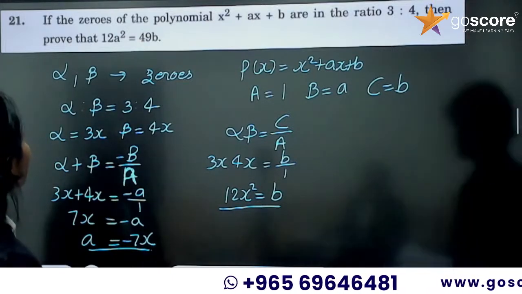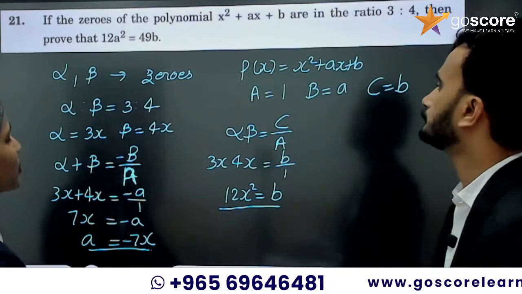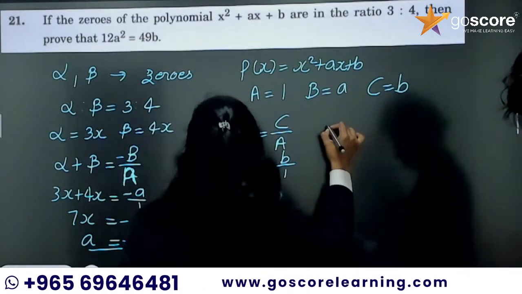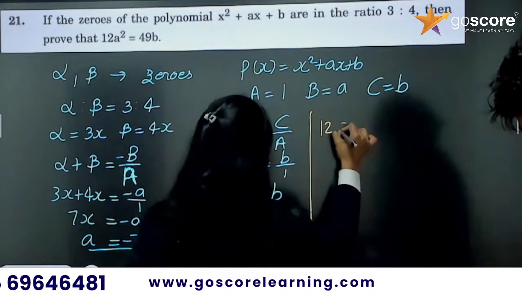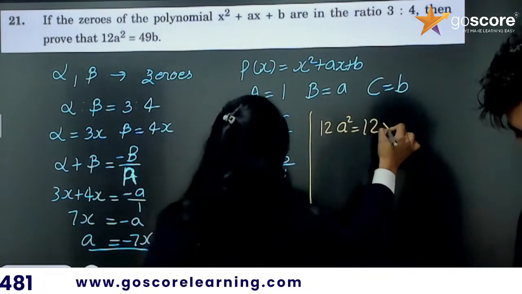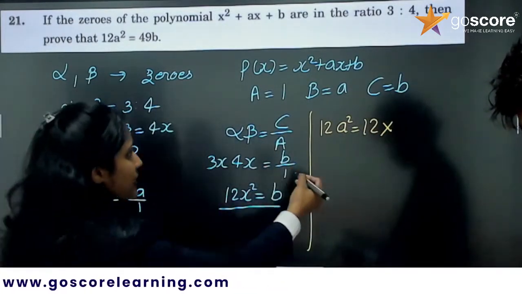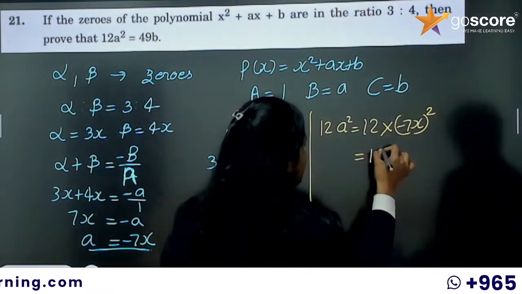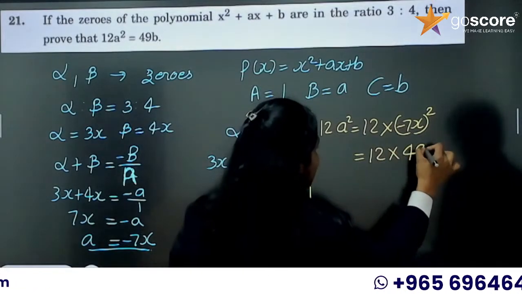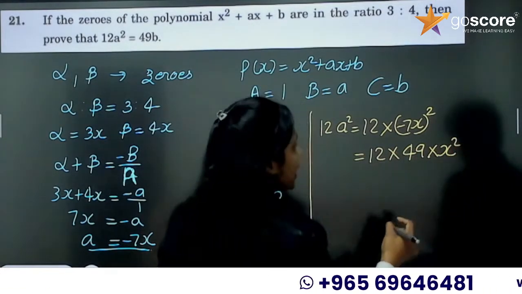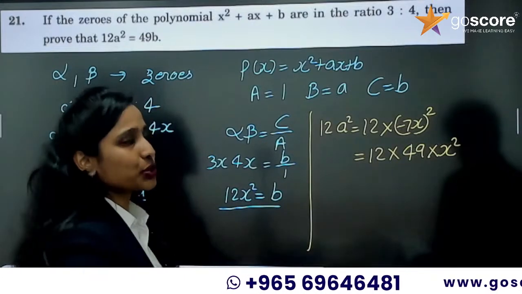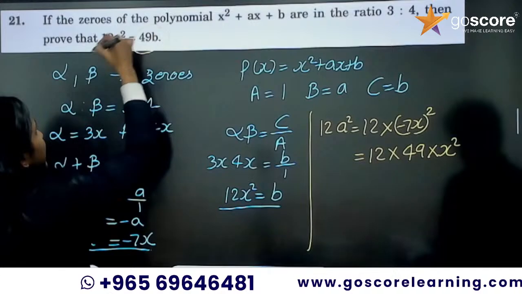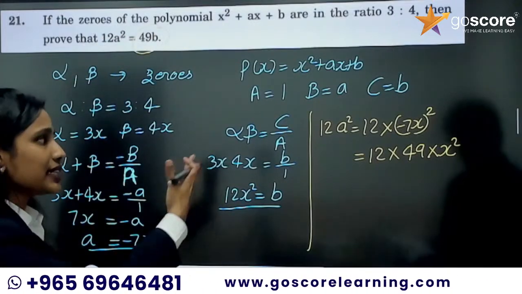Now, what we need to find? Prove that 12a square equal to 49b. So I will take 12a square, equal to 12 into, instead of a, I will write minus 7x, so minus 7x whole square. So it will be 12 into 49 into x square, and don't multiply 12 and 49 here, because we need 49b, so we need that 49.